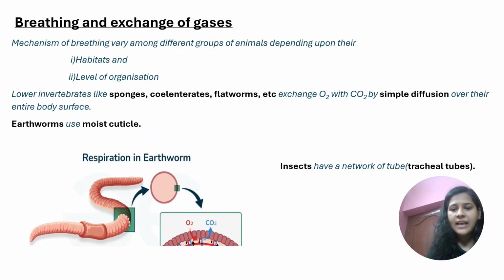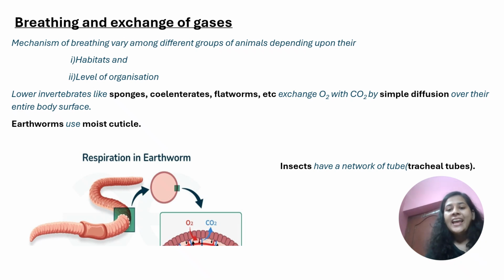Here, certain examples have also been provided in NCERT, which you need to remember. First we have the lower invertebrates, which have a cellular, tissue or organ level of organization, like sponges, coelenterates, flatworms, etc. That means Porifera, Coelenterata, and Platyhelminthes.